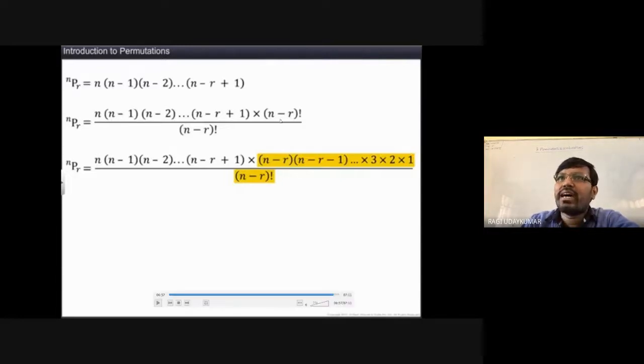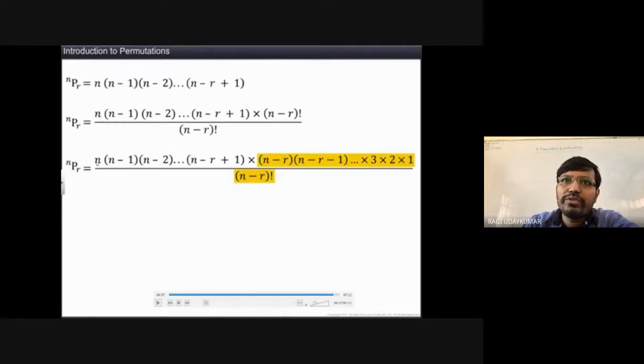Then n minus r factorial can be written as n minus r plus 1, and then one less than this number, that is n minus r. 3 factorial means 3 into 2 into 1, it decreases by 1 each time. Like that here, n minus every time 1 decreases. So one less than this is n minus r only. Next, one less than this is n minus r minus 1. Like that if you continue, n minus r factorial is written as n minus r, n minus r minus 1 and so on.